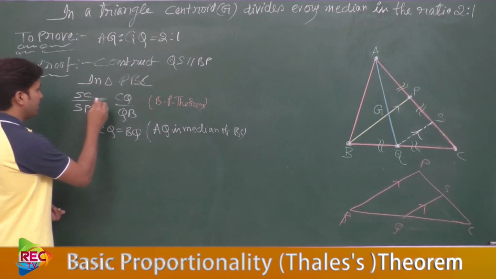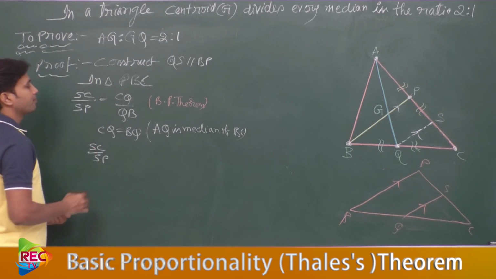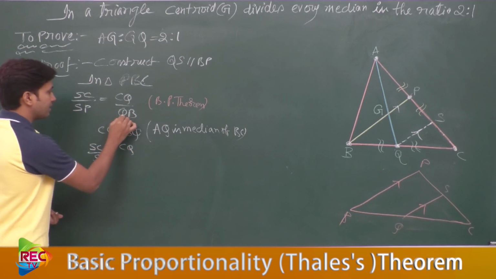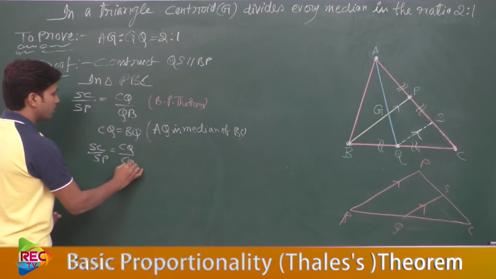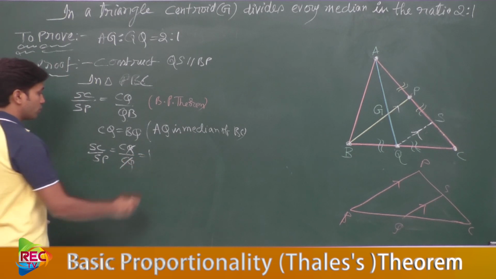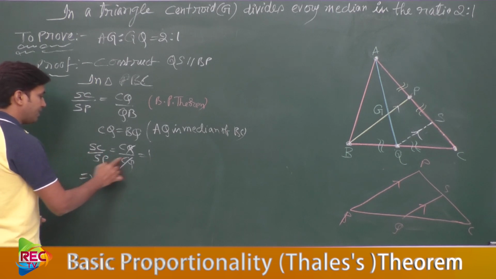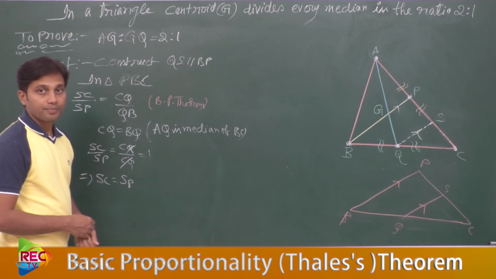Now tell me, SC by SP is equal to what? CQ is equal to BQ, so we can replace BQ with CQ. CQ will cancel and we get 1. That implies SC is equal to SP.